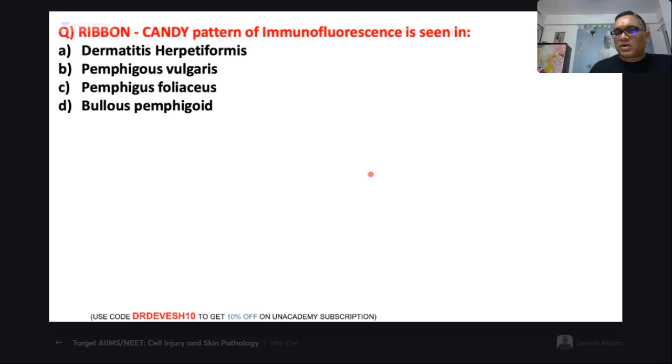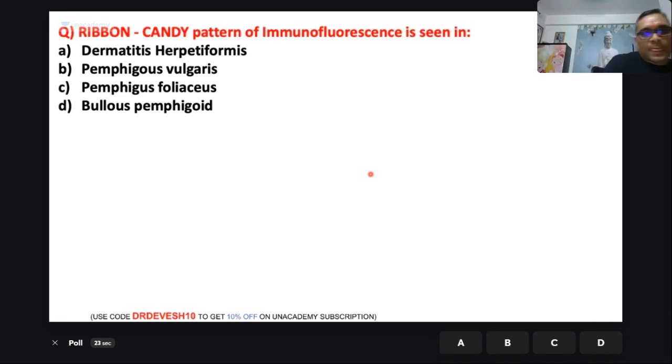Now coming to the next question. Ribbon candy pattern of immunofluorescence is seen in. This is again a very good question and can be a future question in the AIIMS exam. Ribbon candy appearance of the immunofluorescence will be seen in which condition?